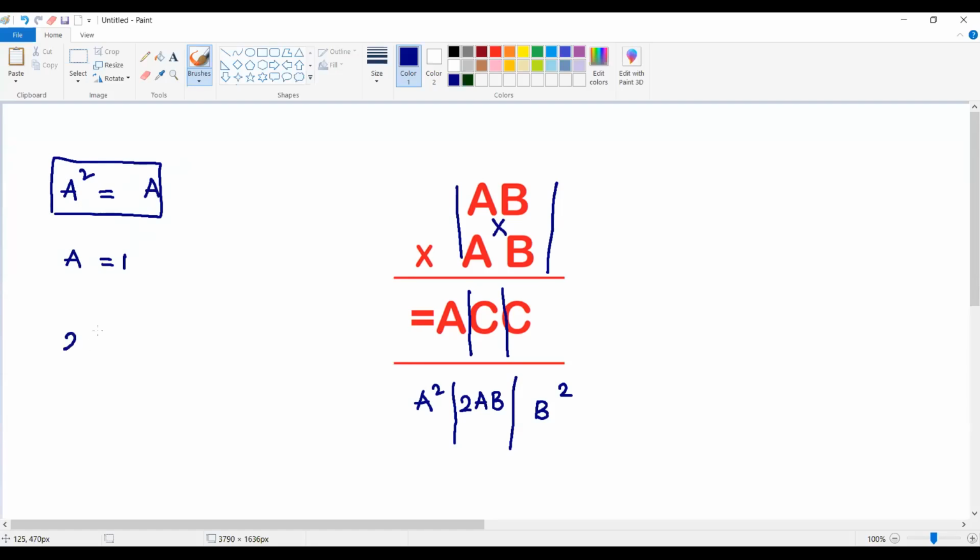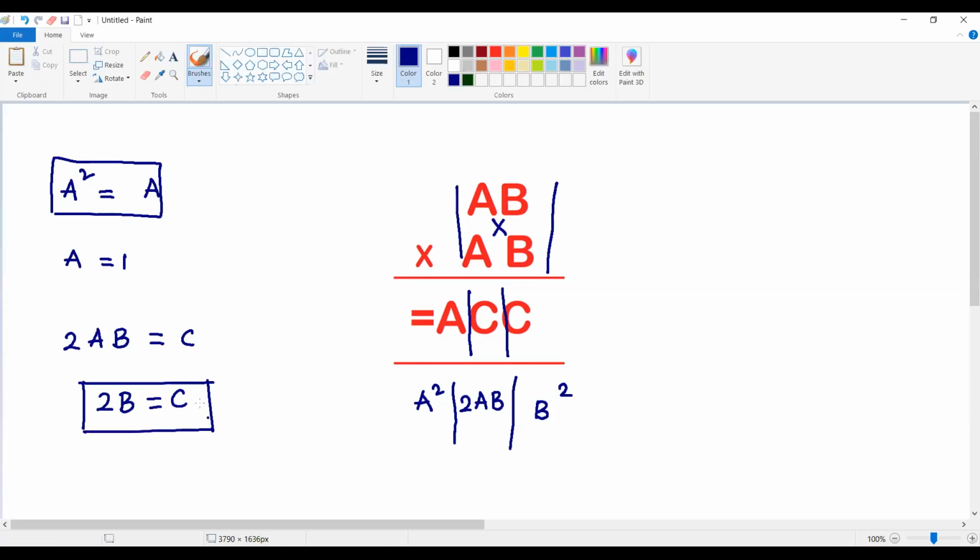And we have one more condition, 2AB is equal to C. Already I know that the A value is going to be 1. That means 2B is equal to C. And what about the other one? C is equal to B square. So we have this as one condition.